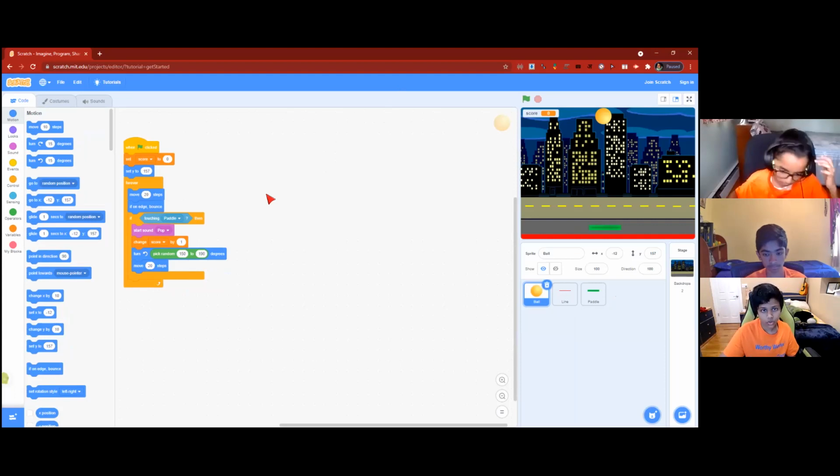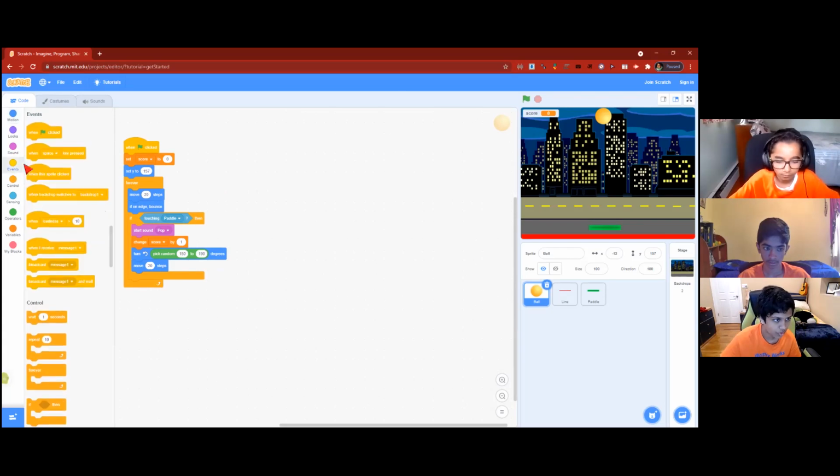Okay. So now we're going to move on to changing the background to when we lose, it's going to be switched, and to when we start, it's going to be set to this. So the way we're going to do this is by first of all going into the event section and getting a when green flag is clicked.